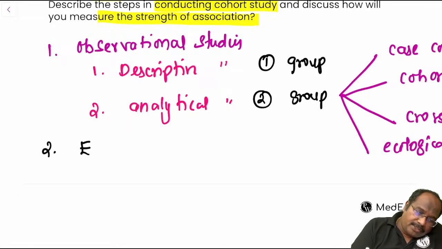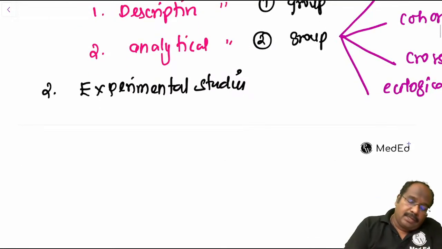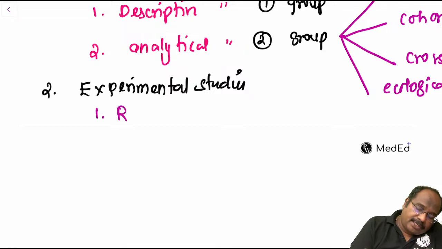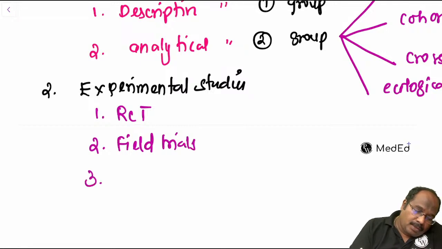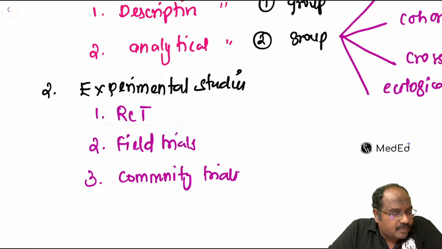Second, what we have is called experimental studies. In experimental studies, first is RCT, second is field trials, third is community trials. Fine. These are some of the experimental studies.